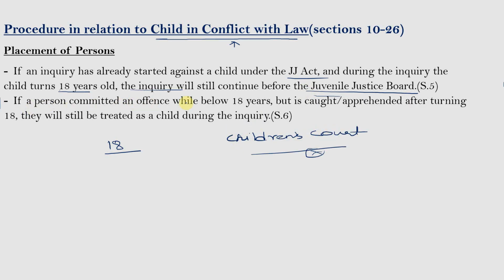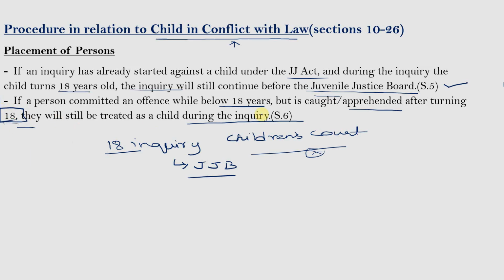And if a person committed an offense while below the age of 18 years but is caught or apprehended after turning 18, they will still be treated as a child during the inquiry. So the first point is about a child turning 18 during the inquiry, and the inquiry will be continued in the Juvenile Justice Board. The second point is about a child who committed the offense when he was below 18 years. The inquiry will be done treating the person as a child. Though he has turned 18, as he committed the offense before the age of 18 years, he will be treated as a child.